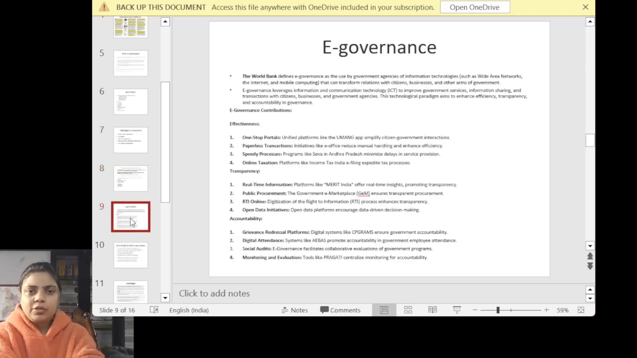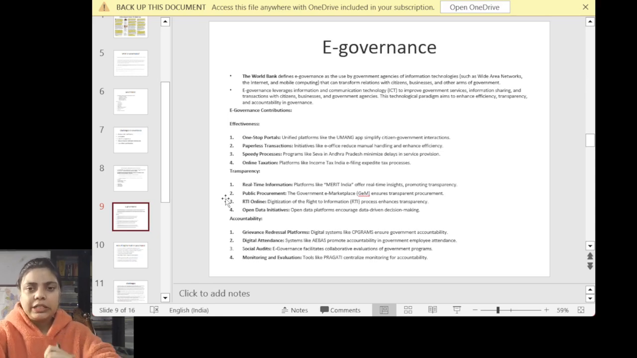Next, we are coming to the topic of e-governance, for which I have used the example from the World Bank. What is e-governance? In general, we have to use ICT, information and communication technology. If we are using ICT in our governance policy or while formulating governance, then somehow we are using e-governance.